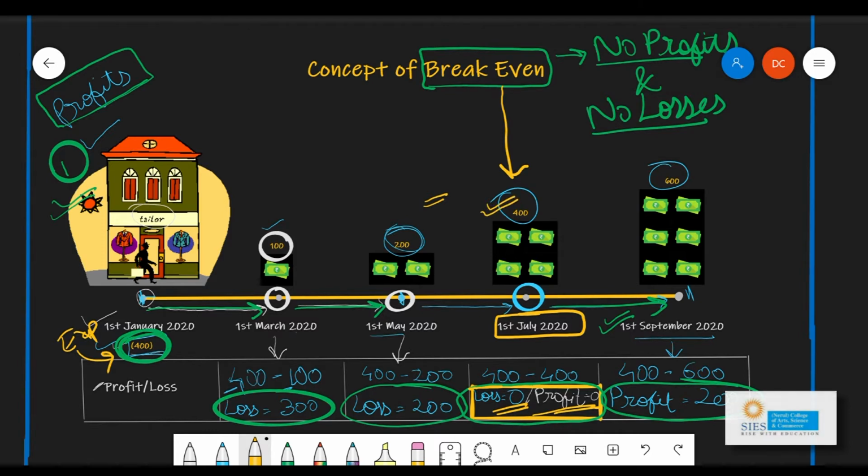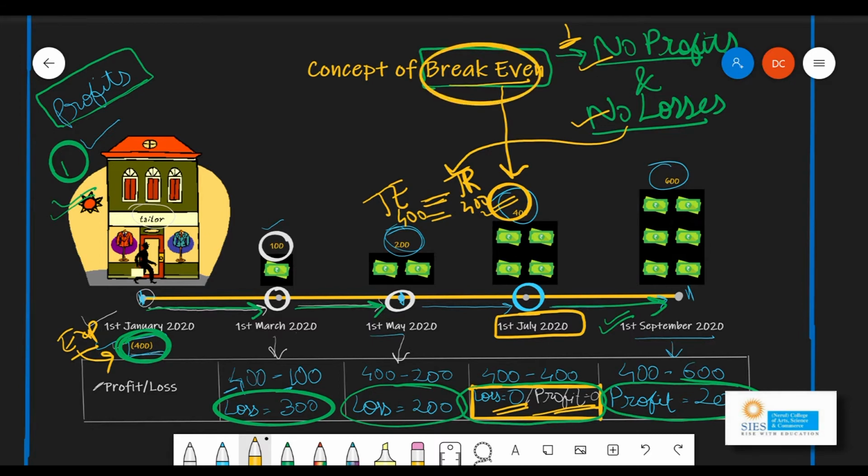So here we understand that the first thing which we understand is that the situation of break even will happen when you have no profit and no loss. This happens when the total expenditure which you have made is exactly equal to the total revenue which you earn. In this case it is 400 and 400. So when this is equal, you are reaching your break even. So this is exactly break even.